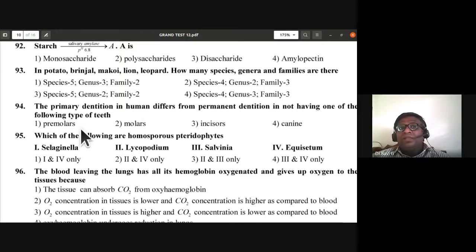So premolars are not present when compared to permanent dentition. So 94th, premolars is the answer. They do not have that in primary dentition.